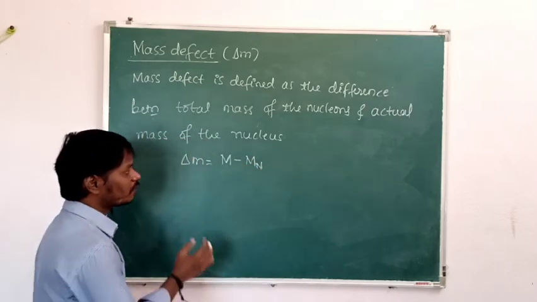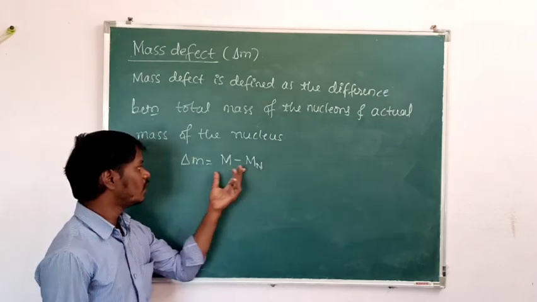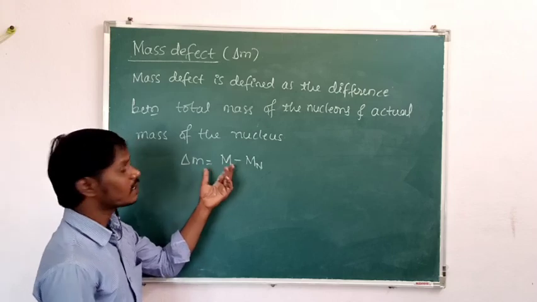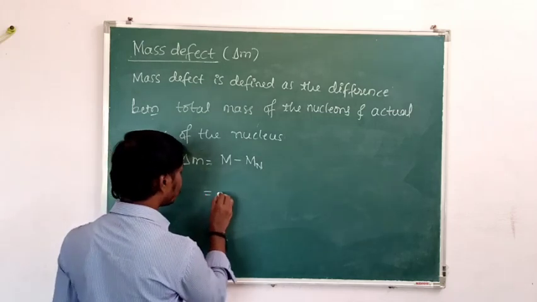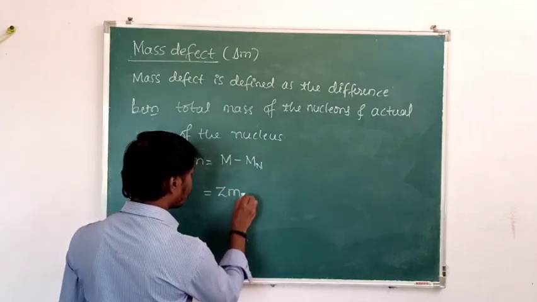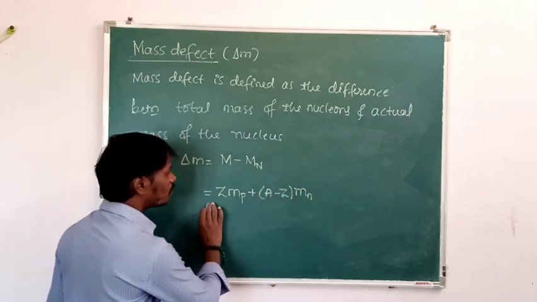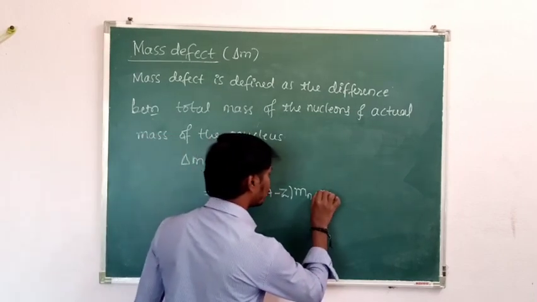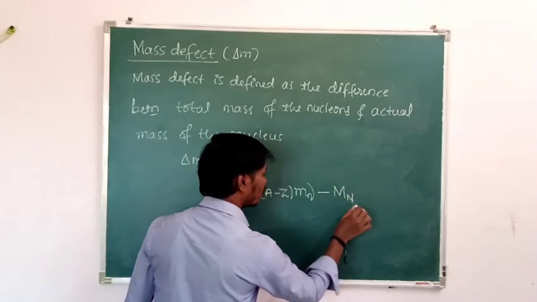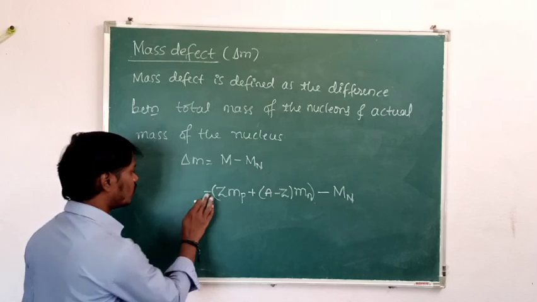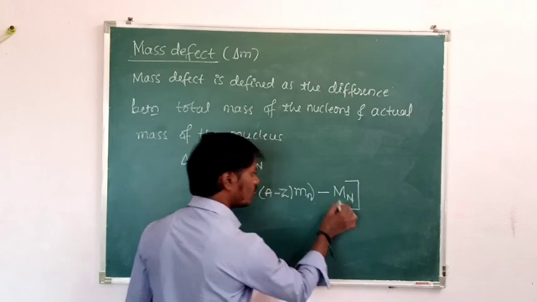Don't confuse, in some books the actual mass of the nucleus is taken as capital M, and the total mass of the nucleons is taken as Z Mp plus A minus Z into Mn. I will write Z into Mp plus A minus Z into Mn. Then it is the total mass of the nucleons minus the actual mass of the nucleus, otherwise you can take it as capital M. Then it is the formula used to find the mass defect, means how much loss in mass.